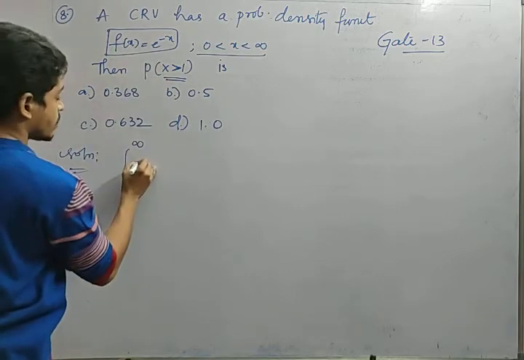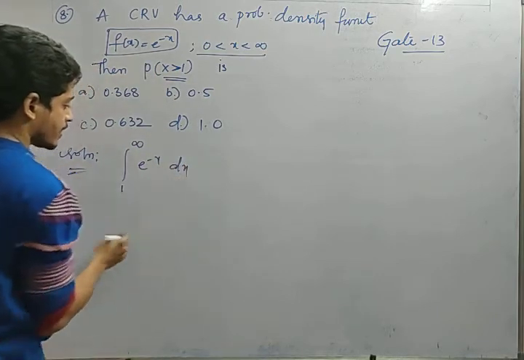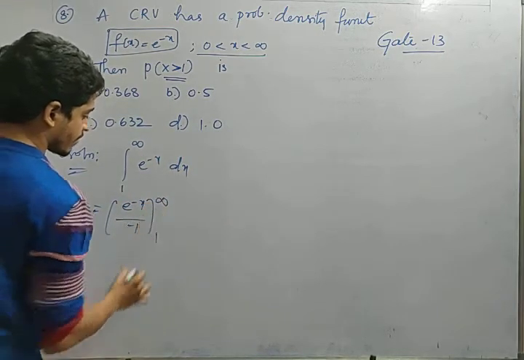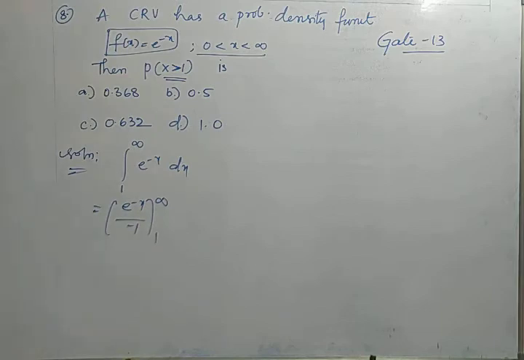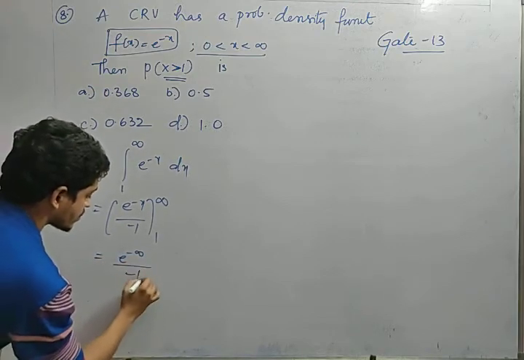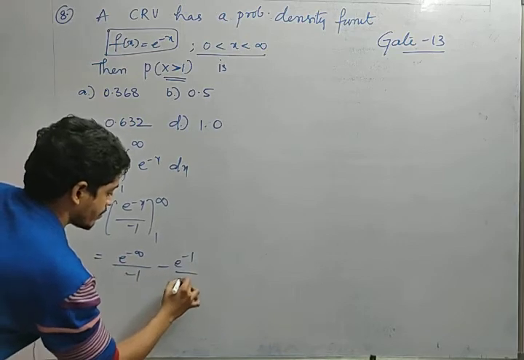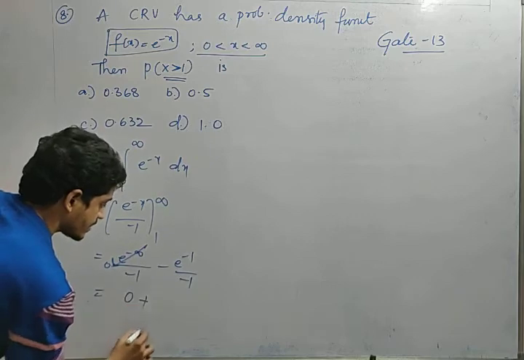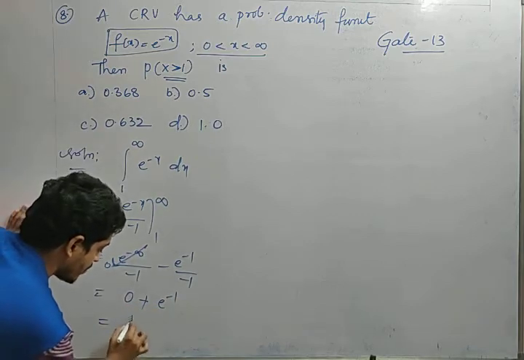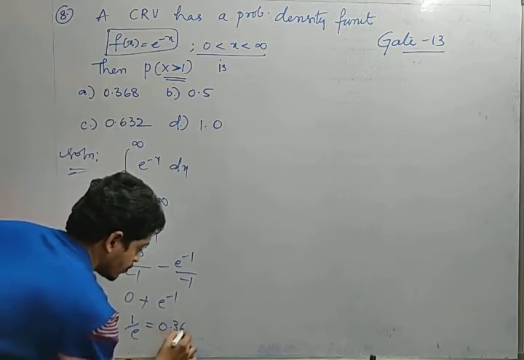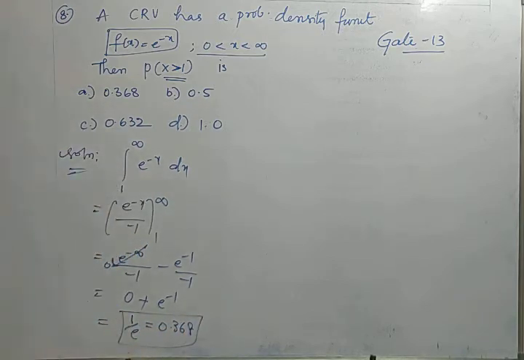P of x greater than 1 is nothing but, what is the function he has given? E power minus x dx, right or not? So what is the integral of e power minus x? E power minus x by minus 1 from 1 to infinity, right? Now what we will get? So e power minus infinity divided by minus 1, minus lower limit value. So e power minus infinity is 0. So 0 minus, minus into minus is plus, e power minus 1. That is nothing but 1 by e. 1 by e is nothing but 0.368. If you use a virtual calculator, you will get this value 0.368.